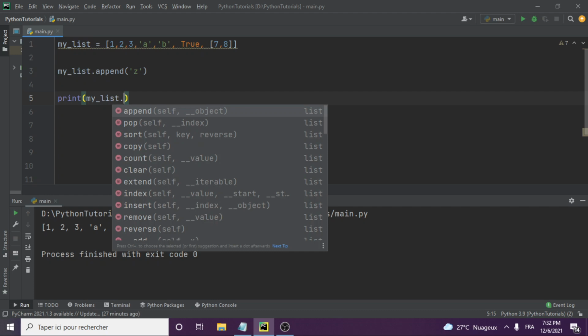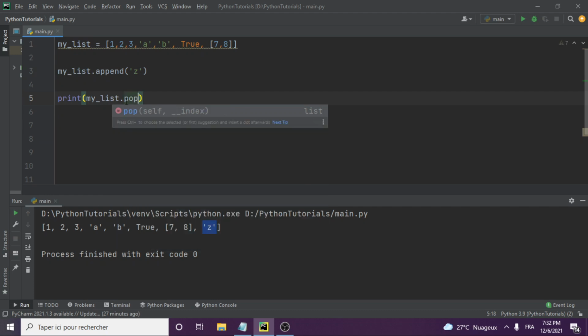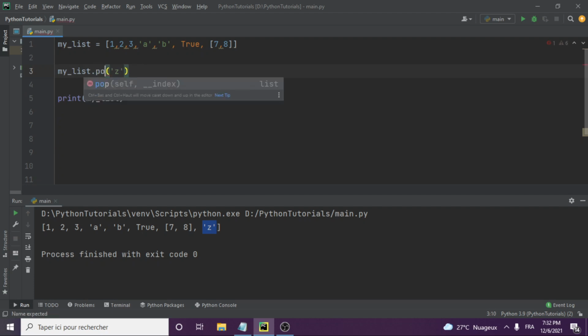Another thing you just need to know, which is mostly used, is my list dot pop. Remember, we're not going to go through all these. We'll print my list down here. We are not going to master all these methods, just remember that you can always check them on your own. So now we're saying my list dot pop.